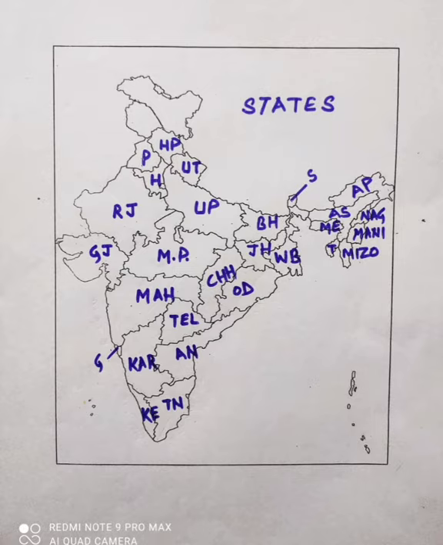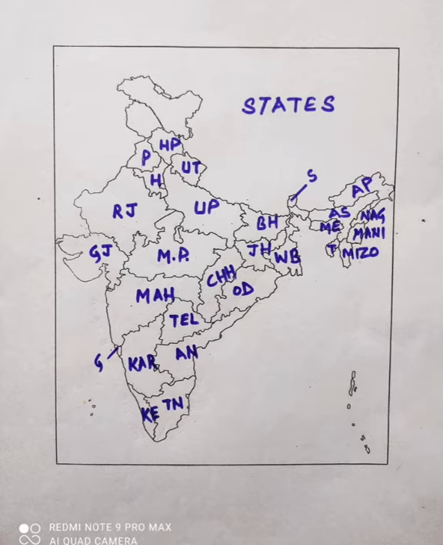In the same manner, if you see the easternmost region, you will find Arunachal Pradesh, and this is the land of rising sun with reference to India. Easternmost state, sun rises in the east, so sun first rises in this region. That is why it is appropriately named as Arunachal Pradesh.